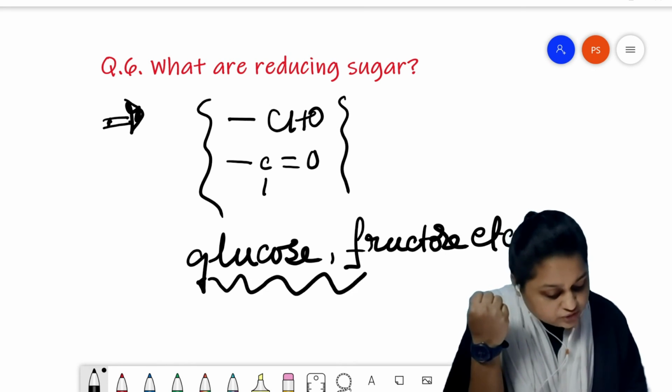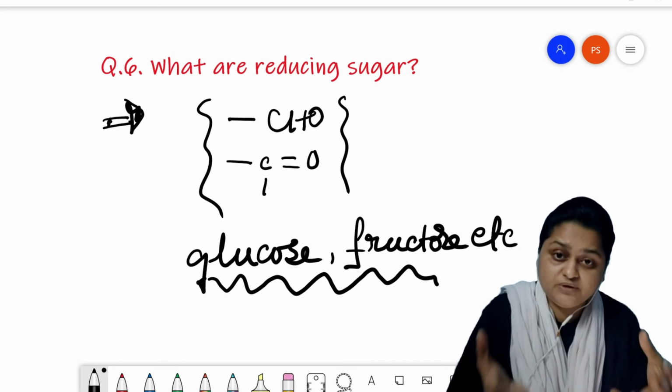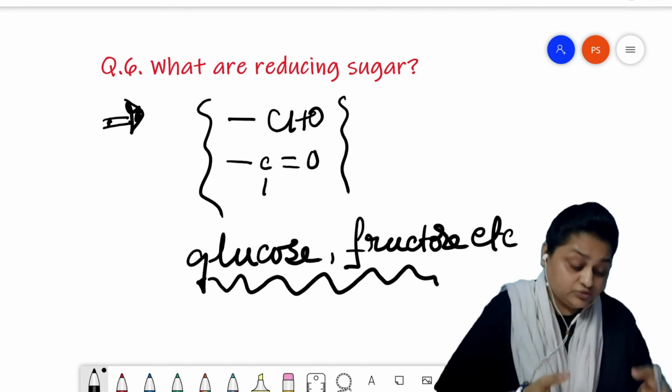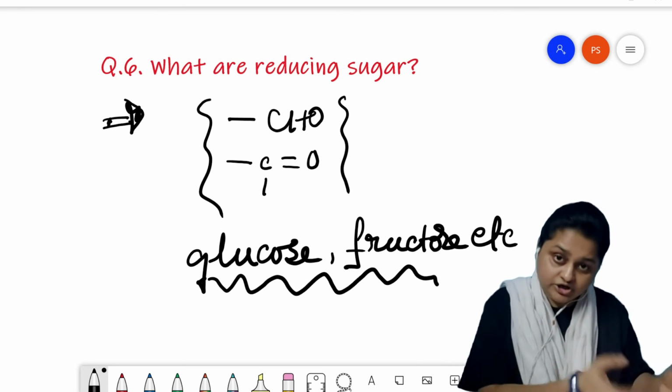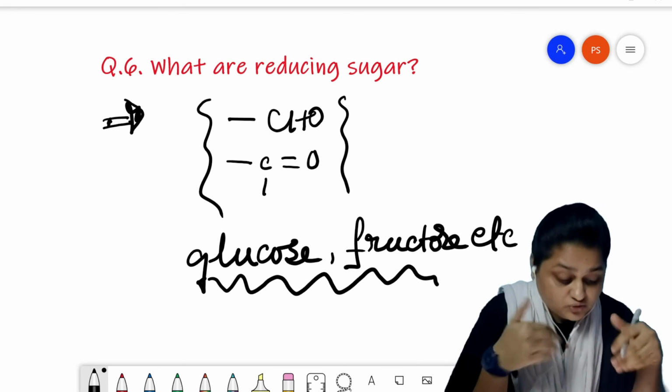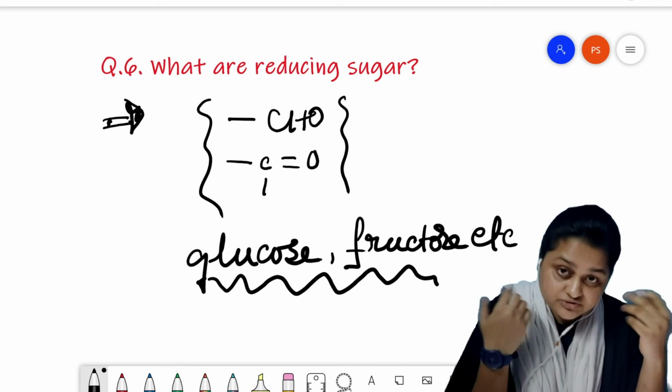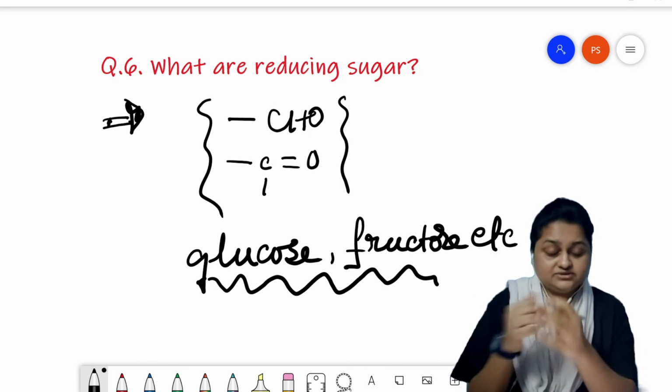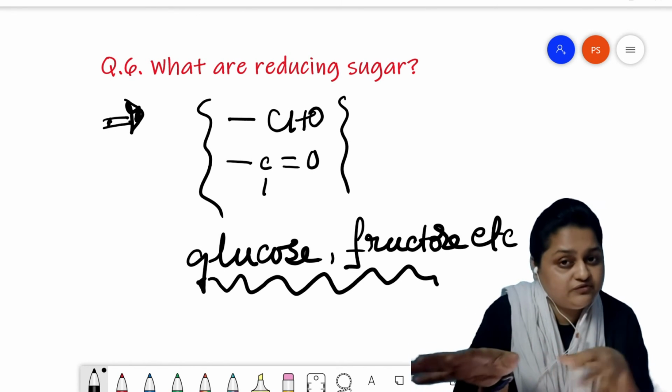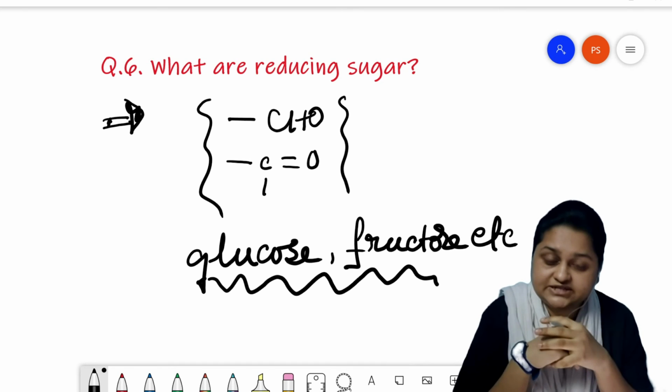These sugars are known as reducing sugars because they contain aldehydic and ketonic groups, so they react with Fehling's or Tollens' reagent.